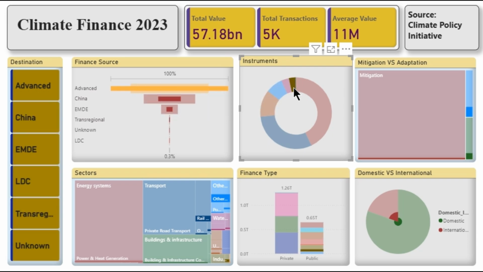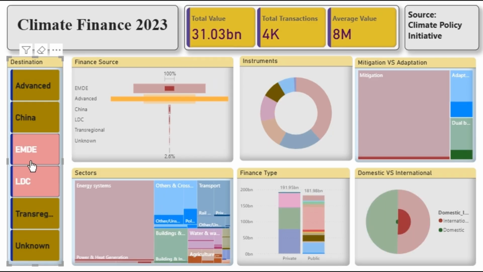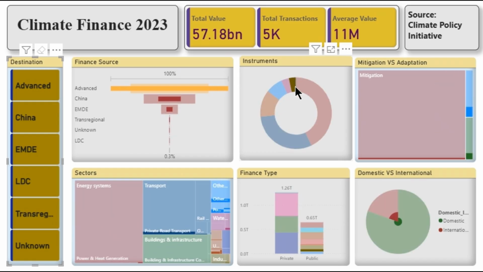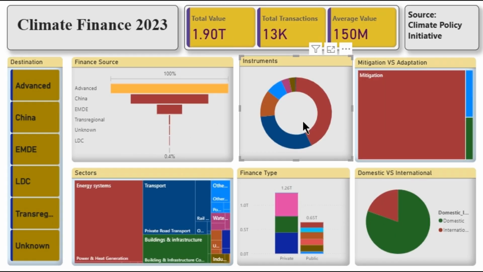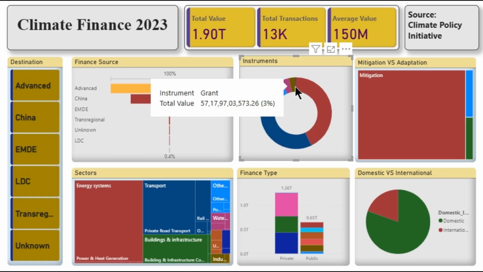Grants contributed $57 billion. This is the most important source of finance for developing countries. These are non-repayable funds, often used for adaptation projects, technical assistance, or early-stage pilot initiatives that can't attract private investment yet. This chart shows that 90% of global climate finance comes through commercial debt and equity, while grants and concessional loans remain very limited. Yet those concessional instruments are crucial for making projects possible in developing countries where risks are higher.